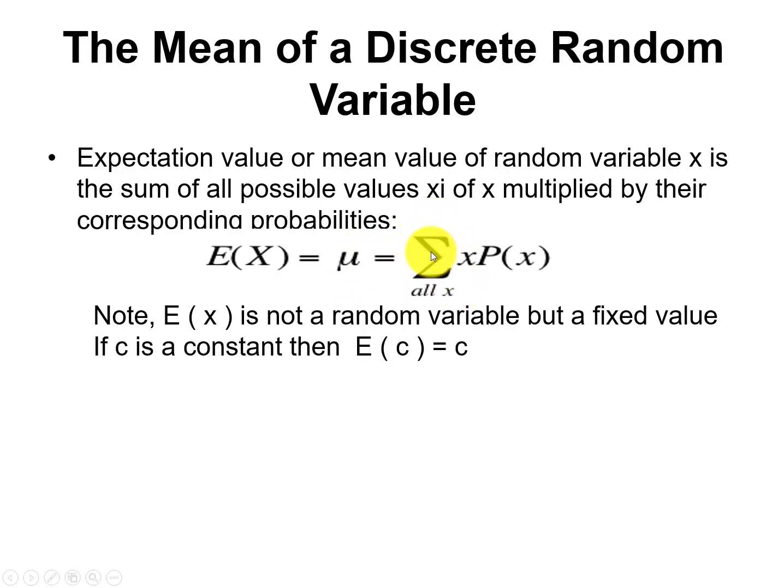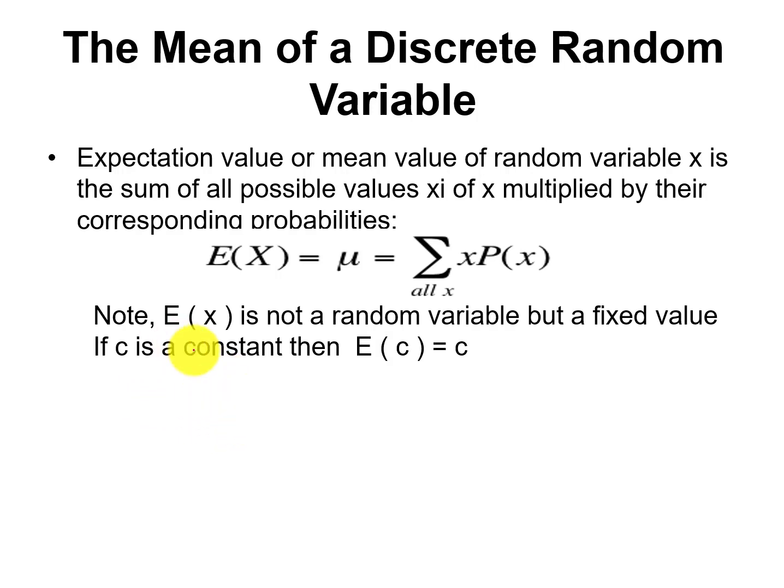Summation means over all x. For example, we have three values of x: 1, 2, 3. When we multiply the random variable by its probabilities and add all of those, this way we can calculate the mean. E of X is not a random variable but a fixed value. So if C is a constant, then the mean of a constant will be that value. I'm just going to show you a simple example.